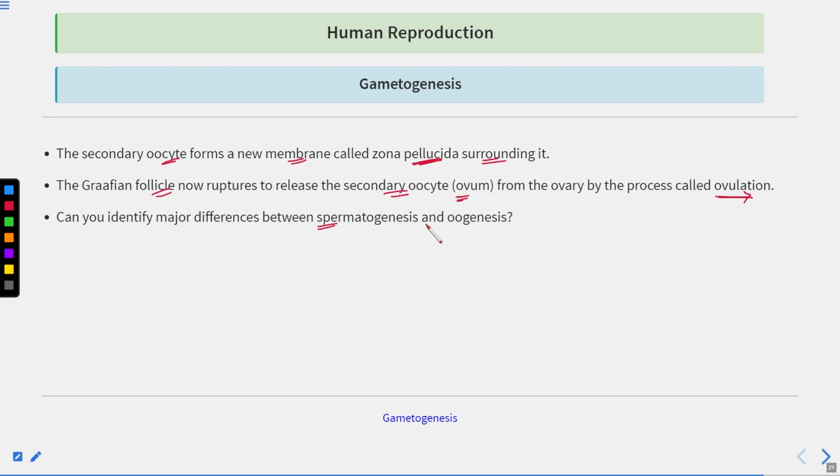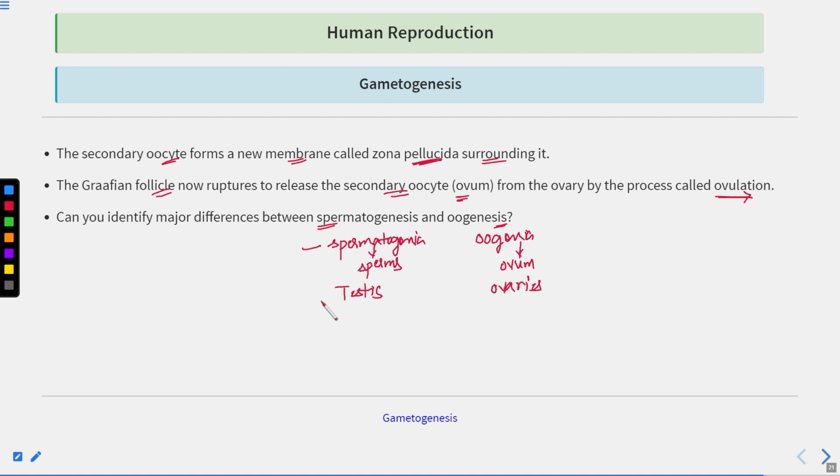Now you have to tell the major differences between spermatogenesis and oogenesis. This is very simple. Spermatogenesis takes place in the testis. Oogenesis takes place in the ovary. Then you can tell about the different stages. Here you have spermatogonia, and here you have the cells known as oogonia. Spermatogonia form the sperms by meiotic division. Oogonia form the ovum by meiotic division.